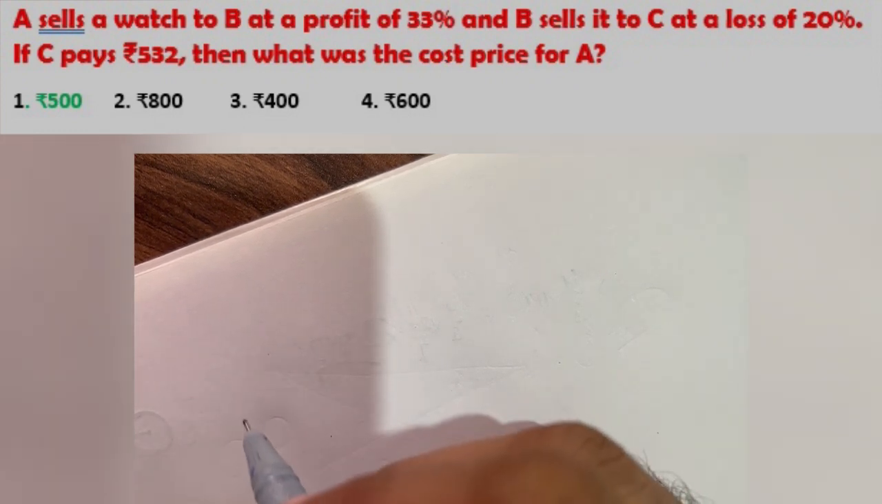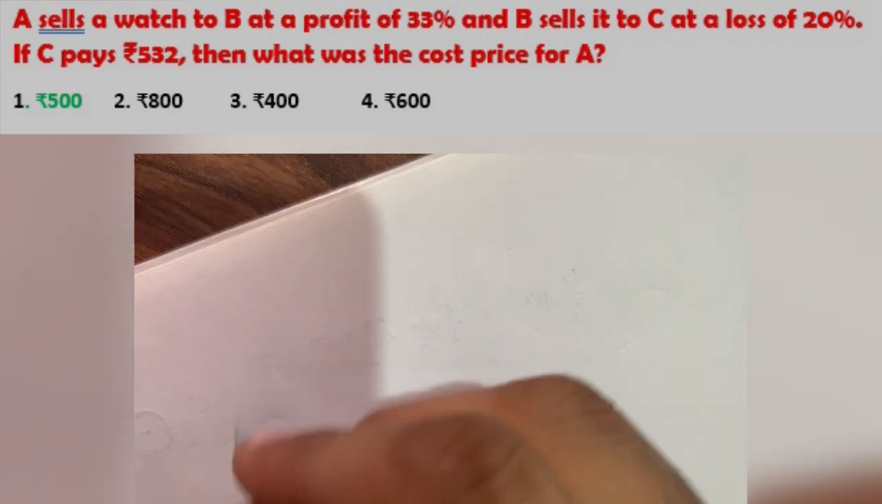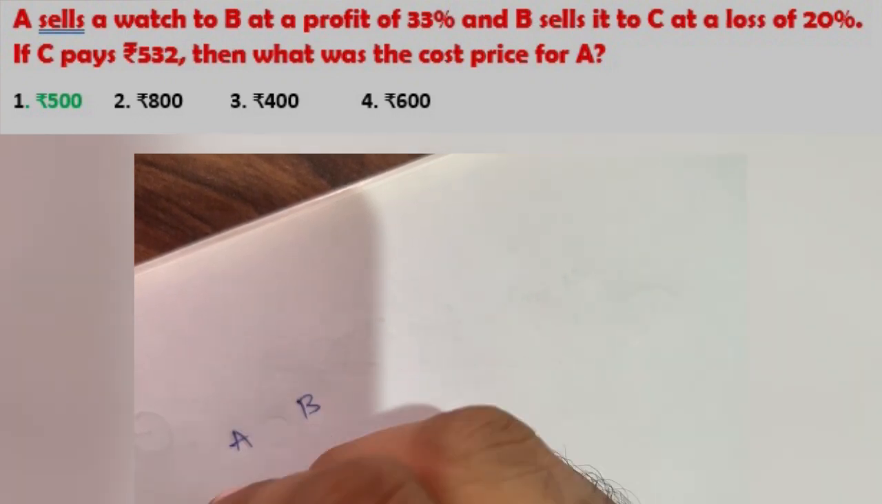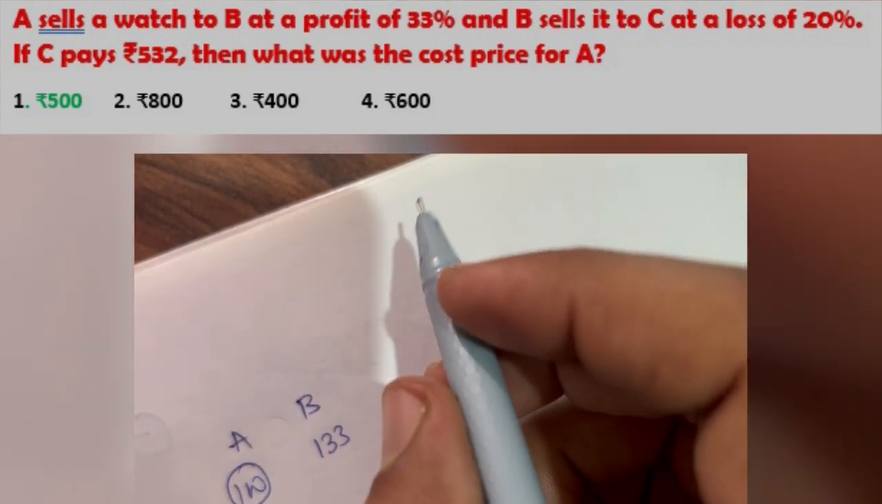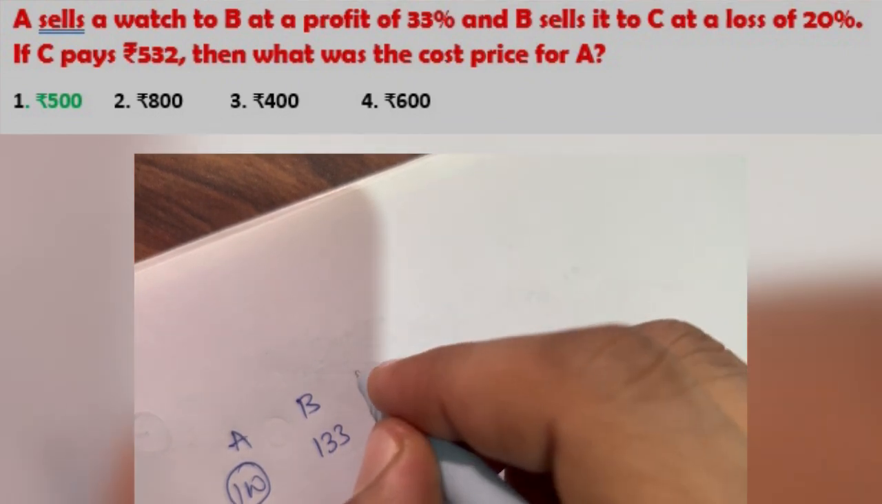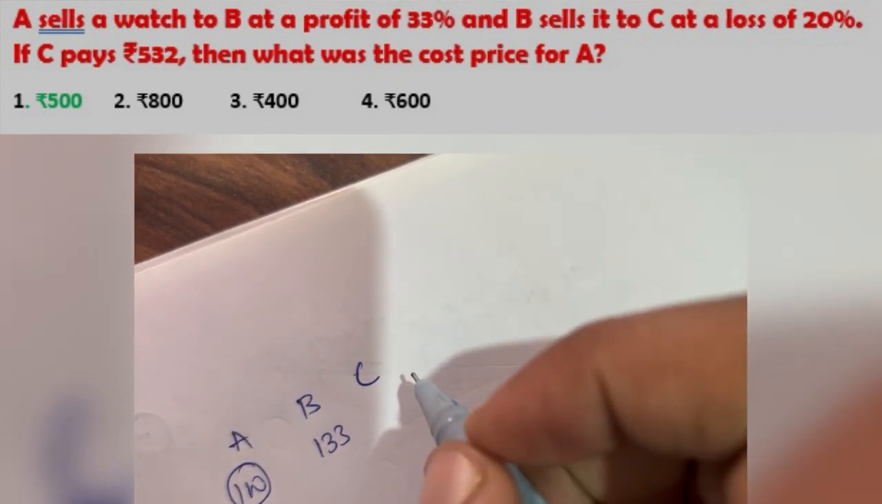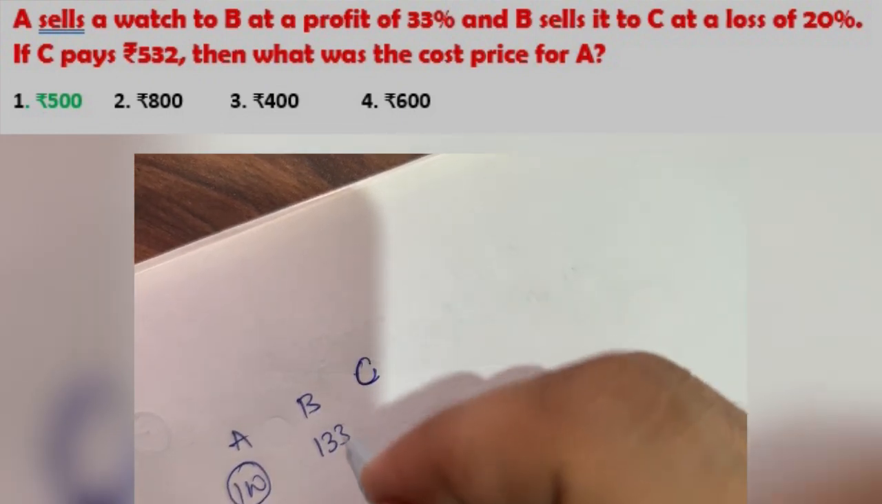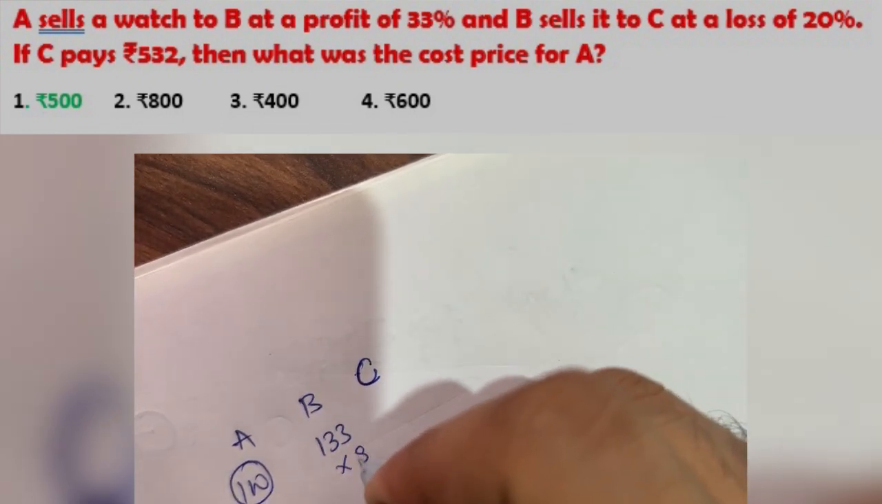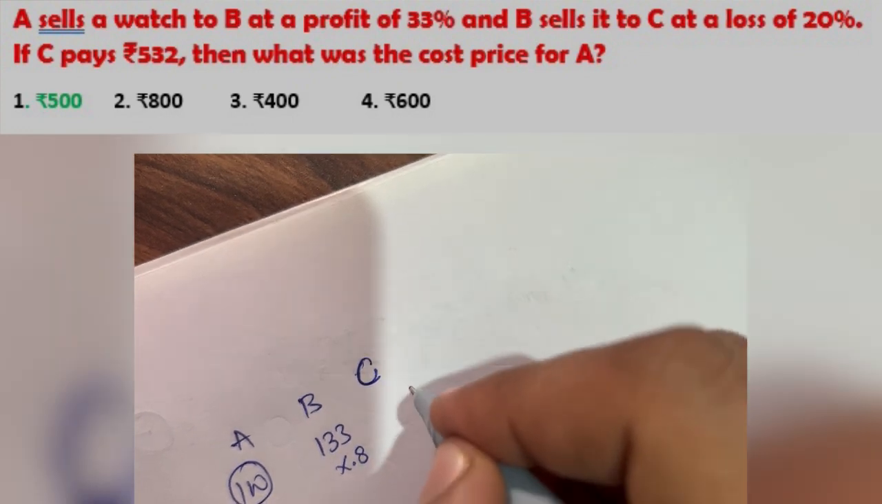Now we have question number 23. A sells a watch to B at a profit of 33%. Okay, if A bought an item for 100, he sold it for 133, and B sells it to C at a loss of 20%. Okay, so at a 20% loss, the multiplying factor will be 0.8.